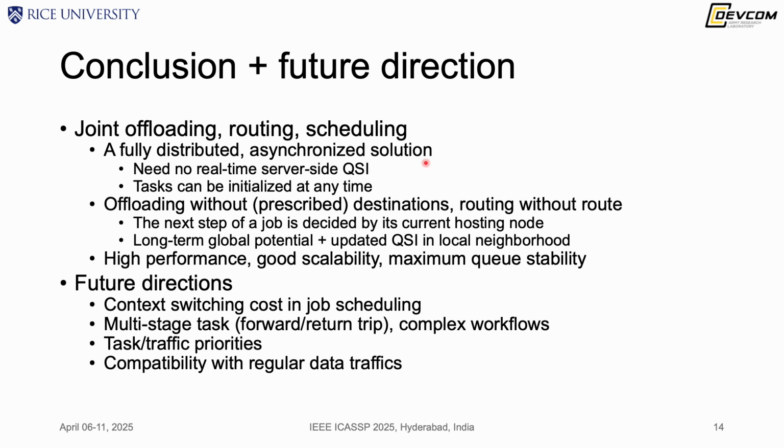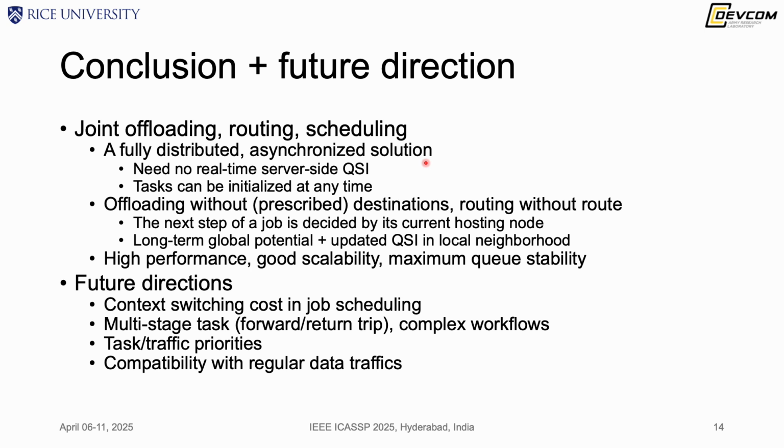So in conclusion, we presented a solution of joint offloading, routing, and scheduling. This includes both job and link scheduling. This is a fully distributed asynchronous solution where each client doesn't need real-time server-side information, and the task can be initiated at any time. So this is essentially offloading without destination and routing without routes. And it has the best performance, good scalability, and queuing stability.